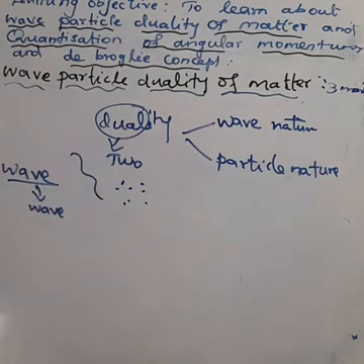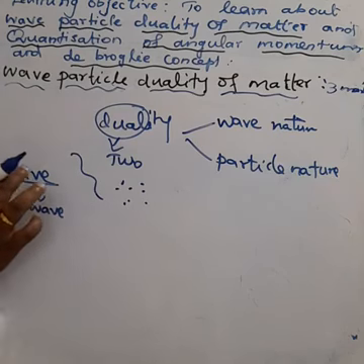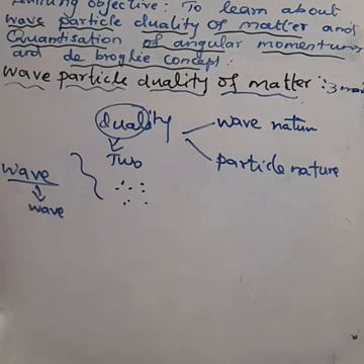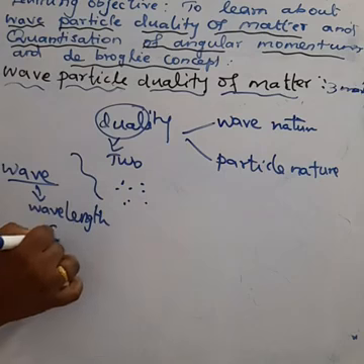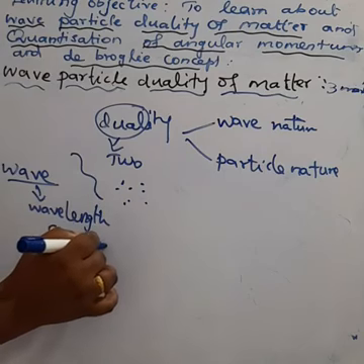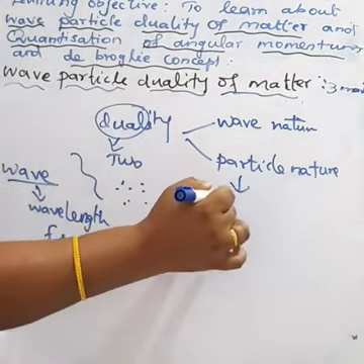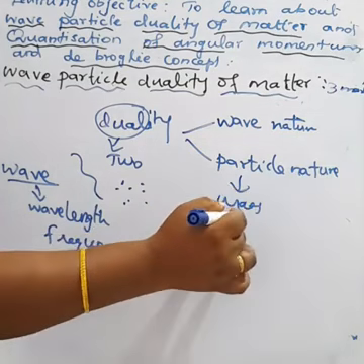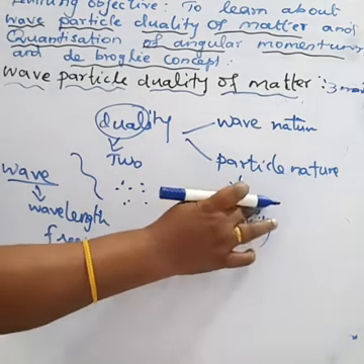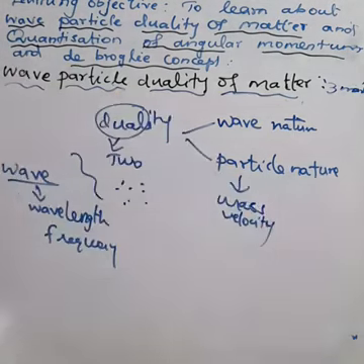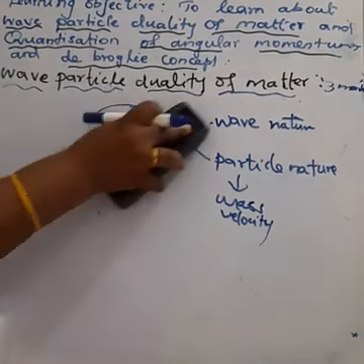These are the particles. So wave character means from the wave nature we can measure the wavelength and the frequency. And about a particle, we can measure the mass of the particle and the velocity of the particle. This is about wave and particle nature. Okay, let us come to our topic.